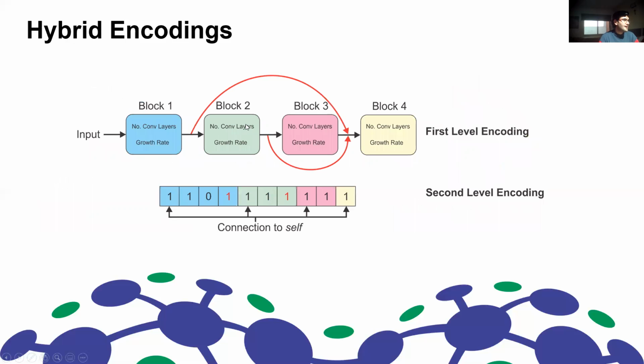And finally, there are hybrid encodings, which mix the best from both worlds. They are just a mixture of two or more encoding schemes. And in this way, we can take advantage of the facilities that each encoding provides us. For example, in this case, we have a sequence of blocks, but the connectivity is represented by a binary string, which is pretty useful to separate both characteristics of the network into two different search spaces.